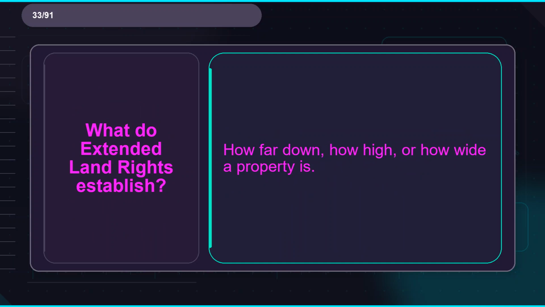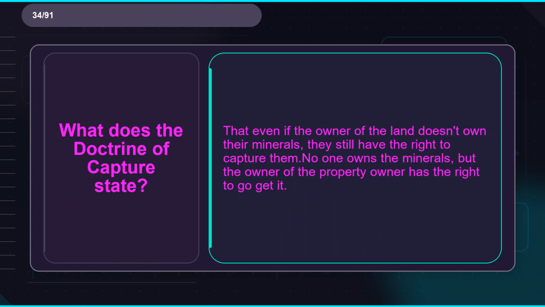Definition: how far down, how high, or how wide a property is. Flashcard 34. Term: What does the doctrine of capture state? Definition: that even if the owner of the land doesn't own their minerals, they still have the right to capture them. No one owns the minerals, but the property owner has the right to go get it.